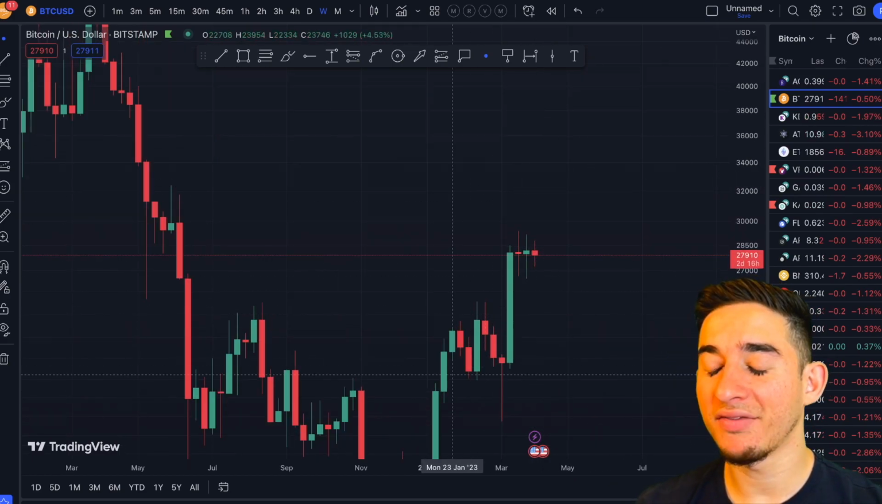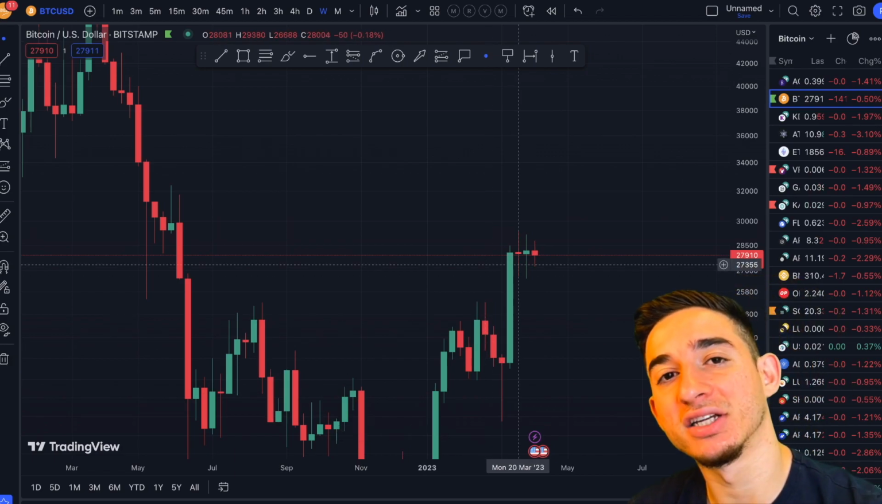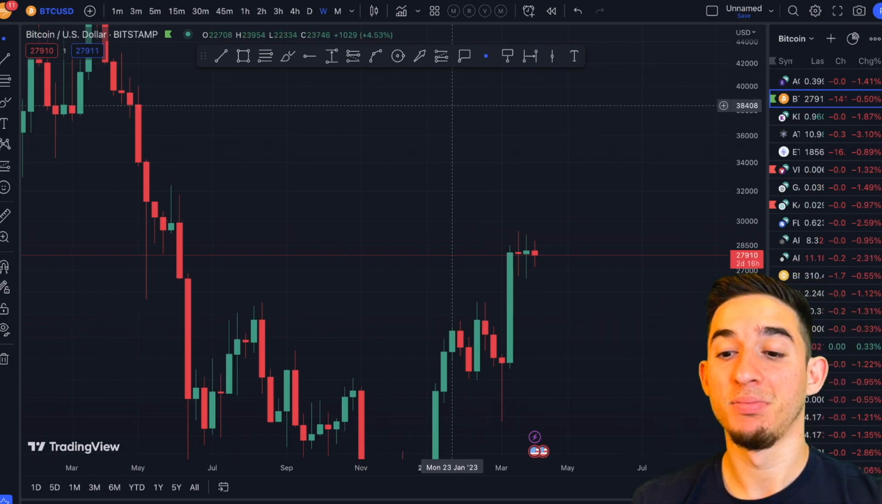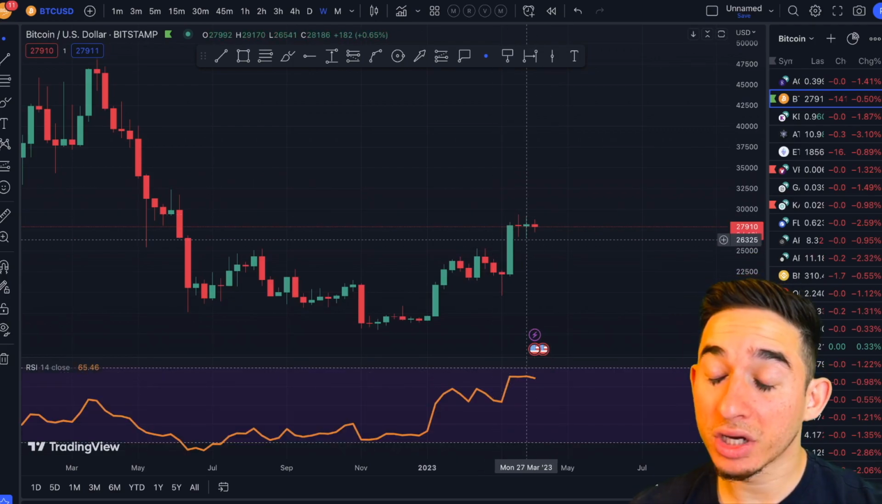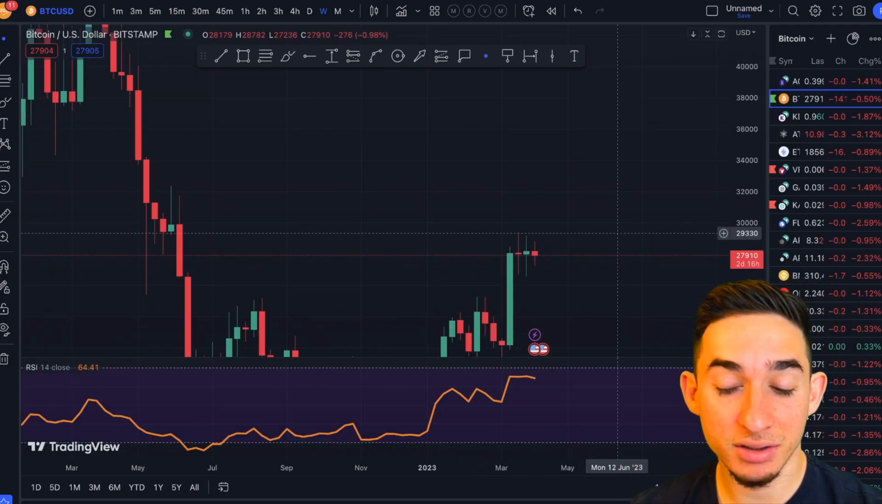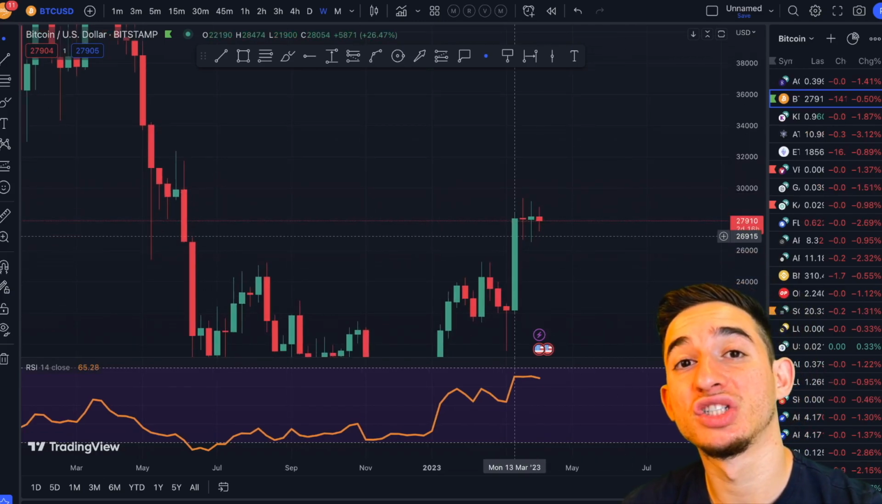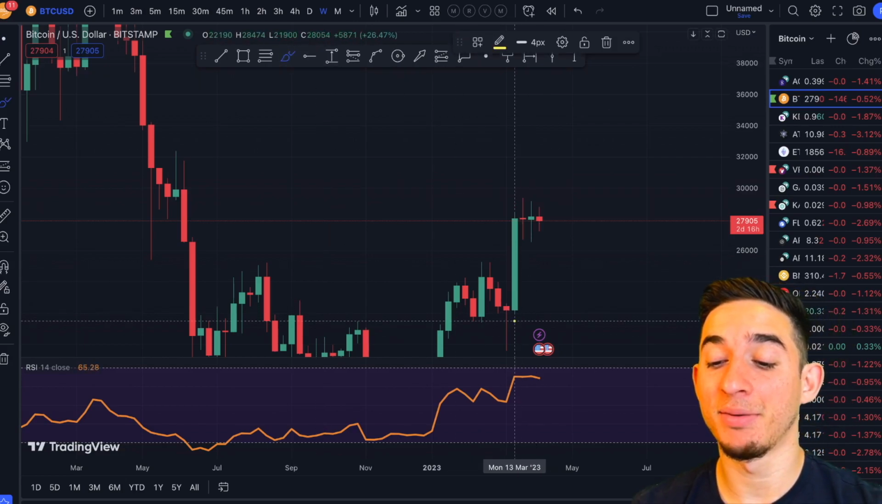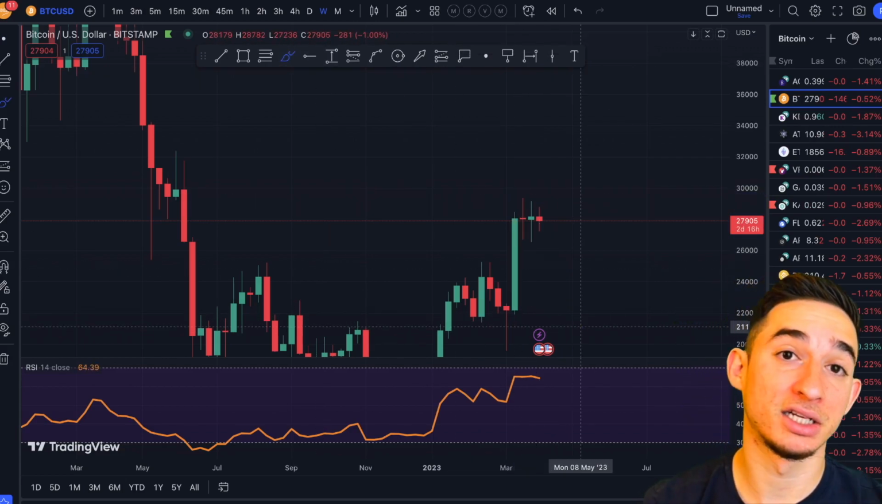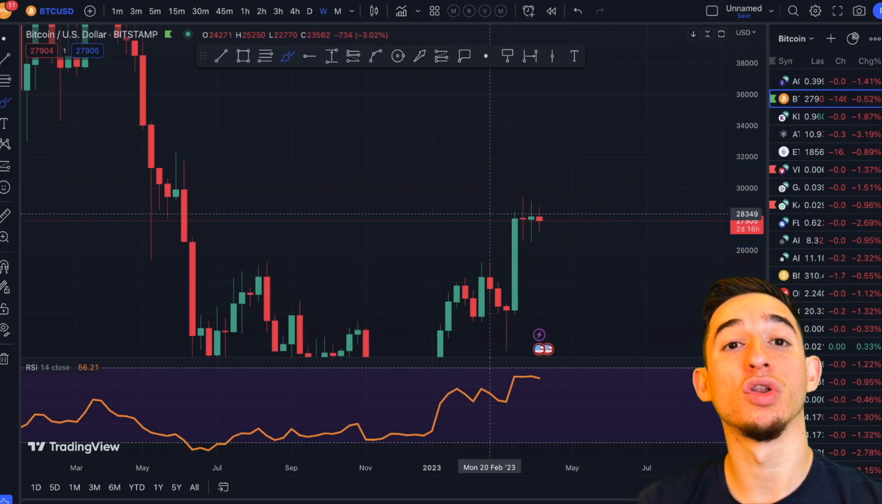Now, of course, when you have a massive pump like that, you're usually going to have a consolidation, which is very healthy, because on the RSI it is pretty overbought. So things are looking pretty good, guys. I'm not really worried right now. Consolidations and corrections are very healthy, especially when you have a pump. The thing you don't want is a massive pump and then a dump in the next couple of weeks. But right here things are looking fantastic.